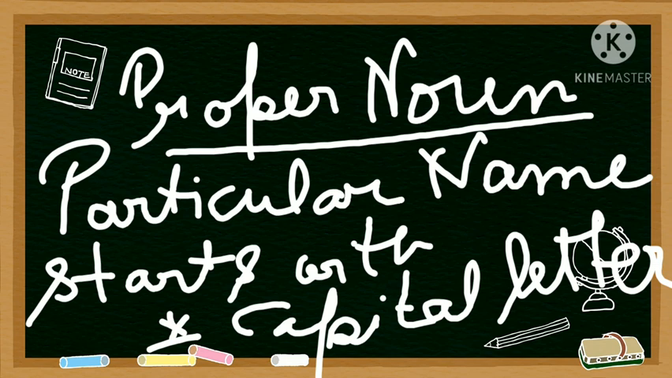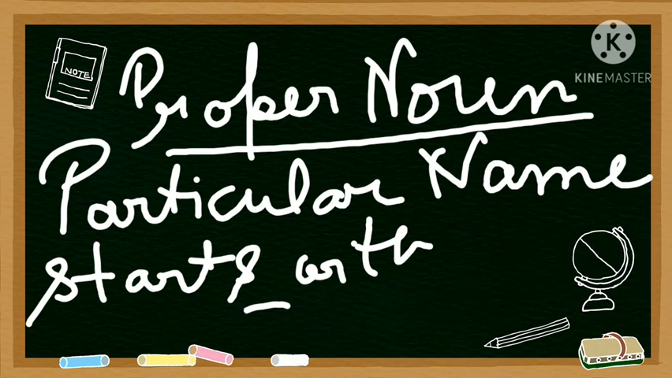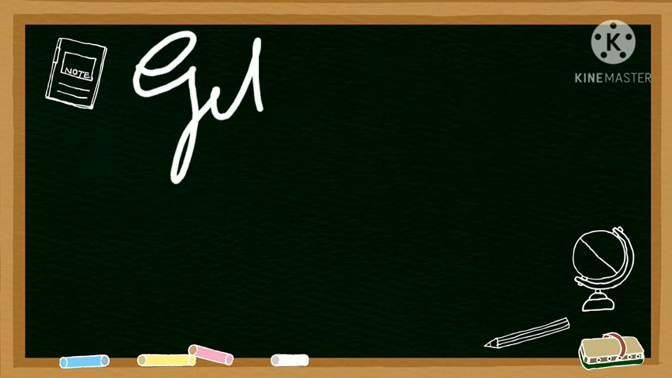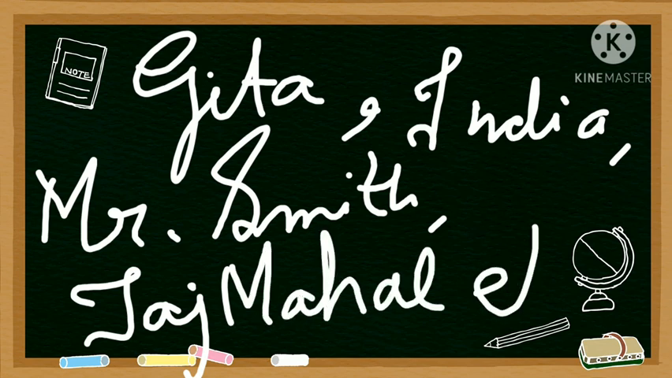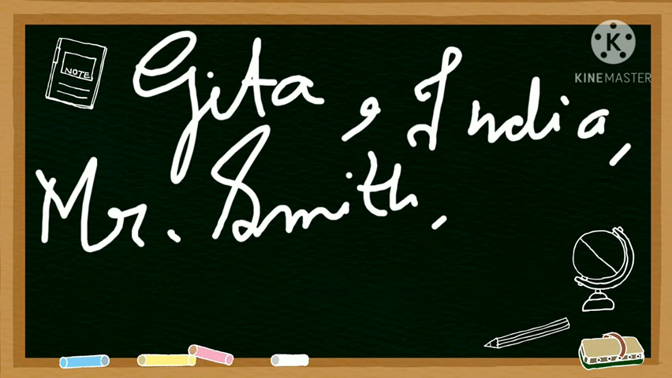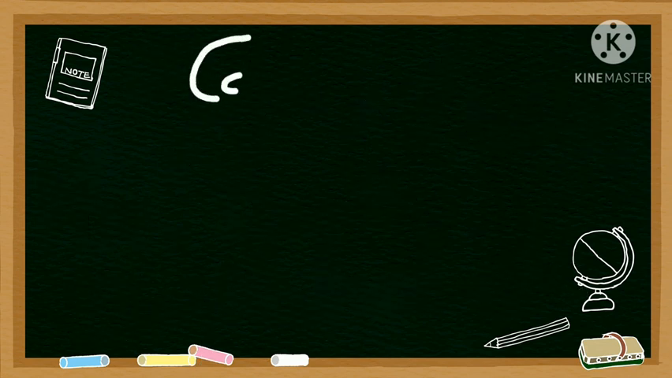And what is special about it? Proper nouns start with a capital letter. So whenever you have to recognize between common noun and proper noun, you can easily recognize it, because it starts with capital letter. We have some examples like Geeta, India, Mr. Smith, Taj Mahal, okay, and many more.